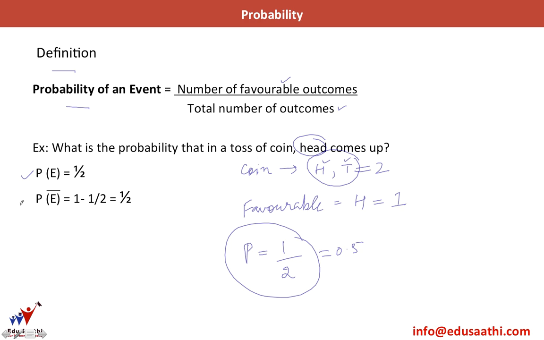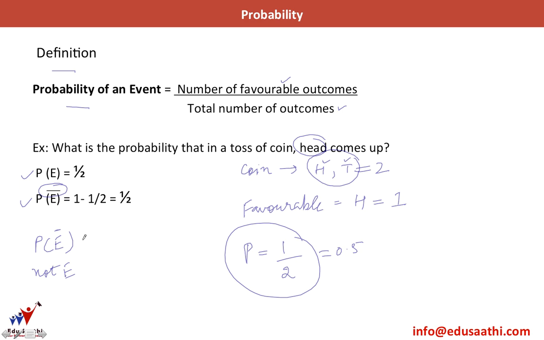Now, probability of E bar, or E naught as we say. Why do we put this bar? P, and here is E with a bar on top. This means the probability of not E, as in the event not happening. In this case it would be that the head does not turn up.